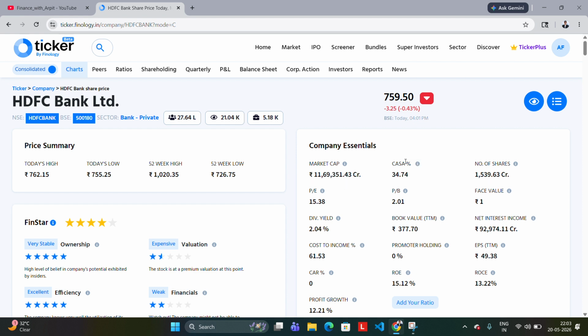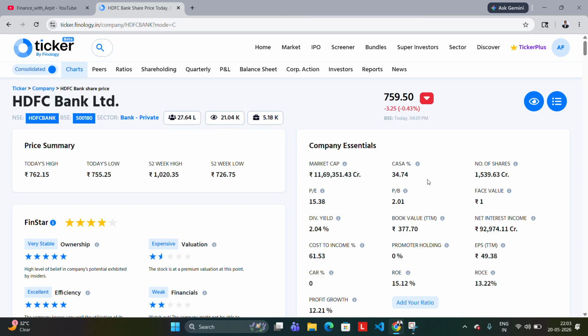Yeah, the CASA ratio is important for banks. So what is the CASA ratio? It is the percentage of the current account and savings account to the deposits. Okay, the higher the CASA ratio, the higher the profitability of the bank, because for the CASA accounts, the current and savings accounts, banks provide very little interest compared to fixed deposits.